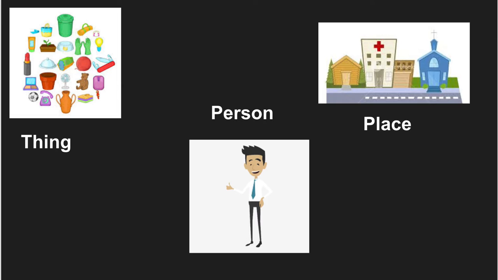All right, happy Tuesday. Today we're going to be talking about abstract nouns. On Friday, we talked about how a noun can be a person, a place, or a thing. And that's what we're going to call a basic noun.